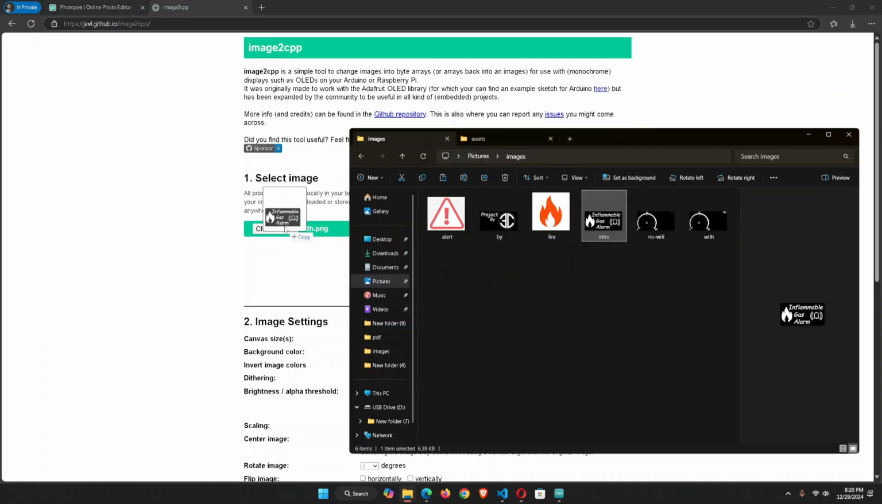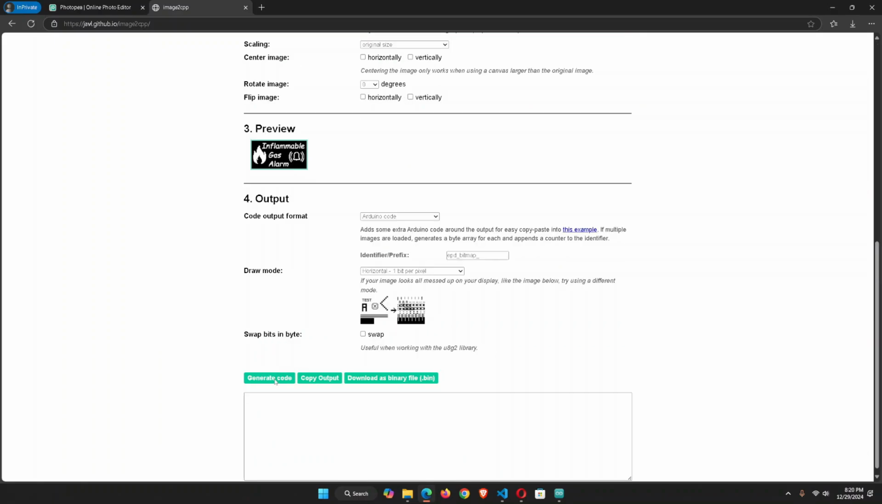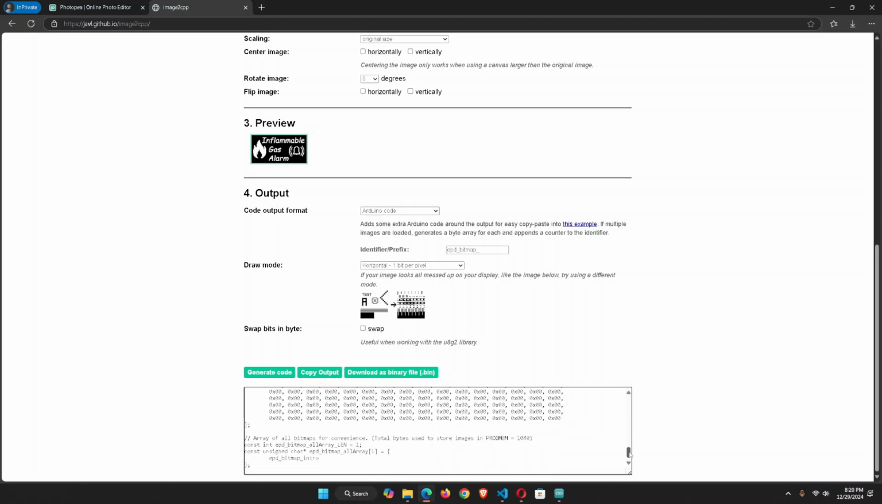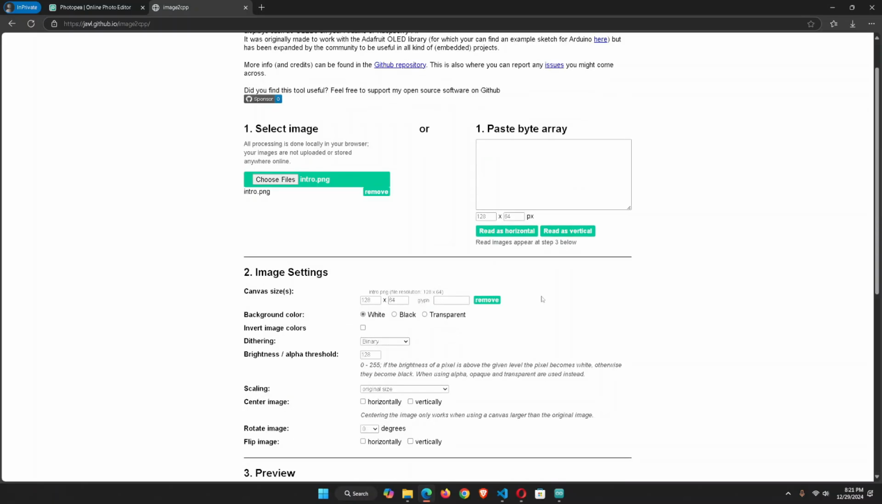Like first, let's drag and drop intro and click generate code. So this will convert our images into bytes array. Similarly, we will convert all the images to this format and paste it in our code.